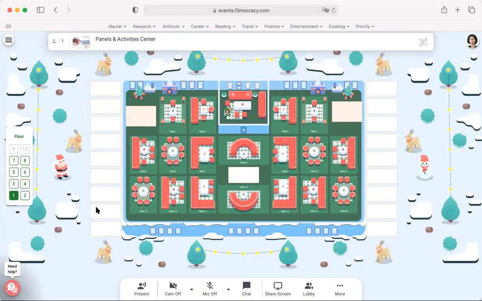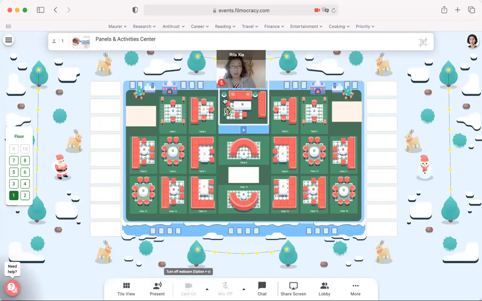Essentially this is a floor allowing different tables to network amongst themselves. You can only be at one table at a time, and you can chat with the people at your table. If you turn on the camera button on the bottom bar on your page, your video will pop up. If there are other people at the same table as you, and they turn on their camera, you will be able to see their screens next to you, and people can have a video conversation as they would in Zoom or other video conferencing software.